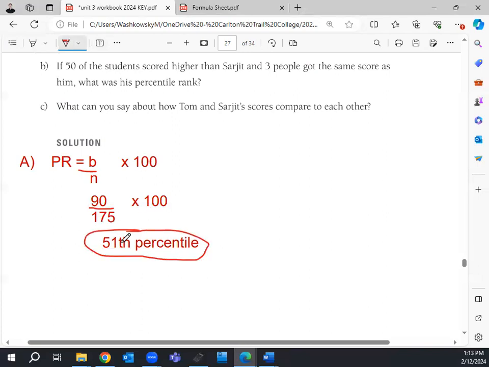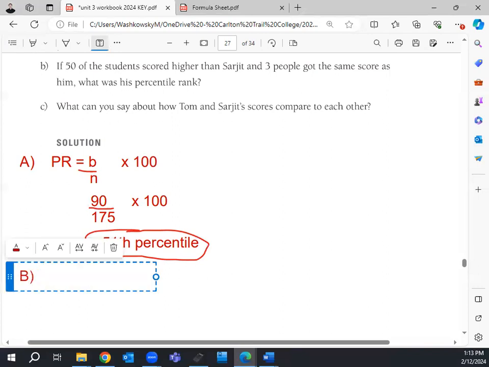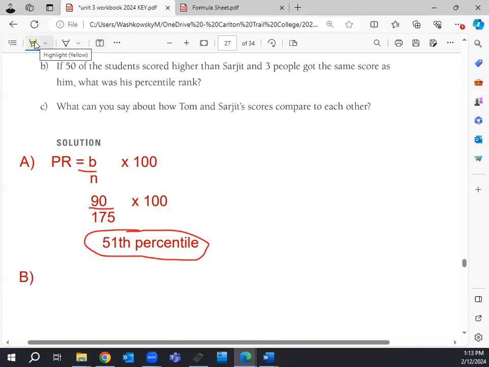So easy enough. But question B is where it gets a little bit trickier. If 50 students scored higher than, I'd say Sarjeet, and 3 people got the same score as him, what was his percentile rank? So we're seeing the difference here now, right?